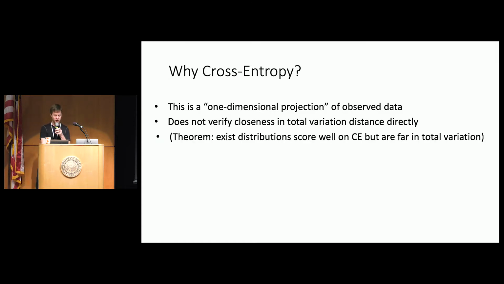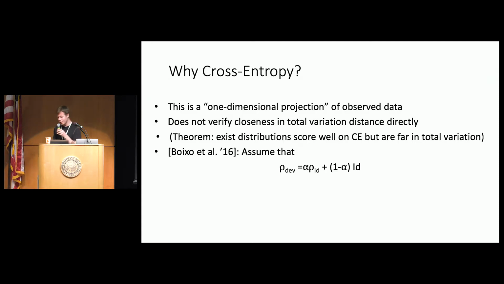And in fact, we can make this rigorous. We can show that there exist distributions that score incredibly well on the cross-entropy test, but in fact are maximally far in total variation distance. Okay, so why did Google think about this test?